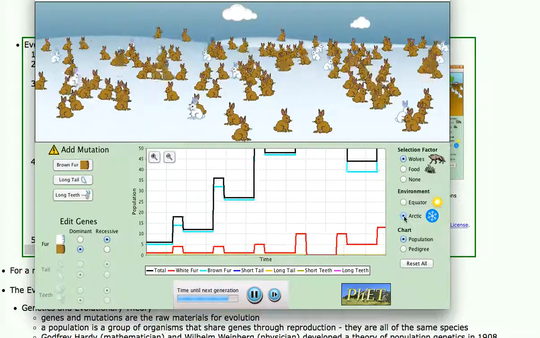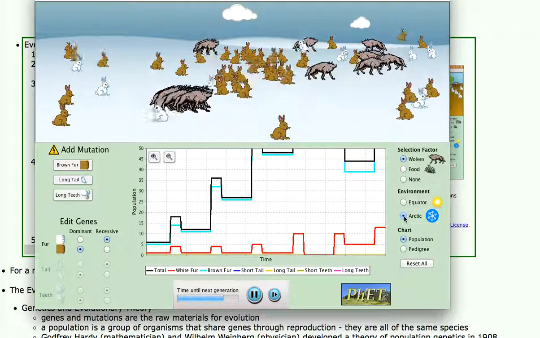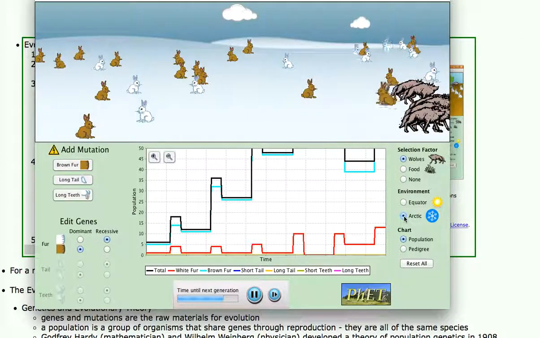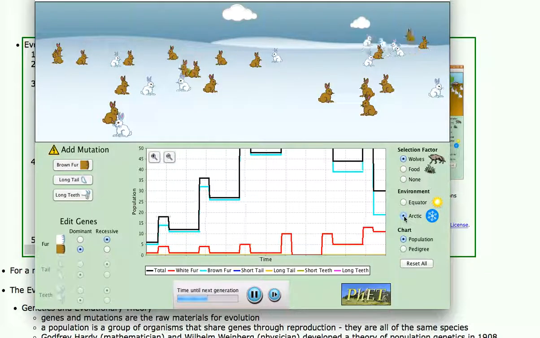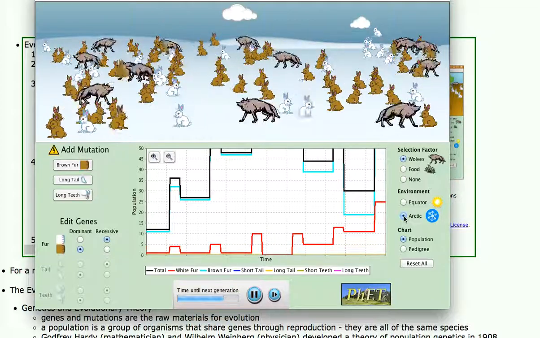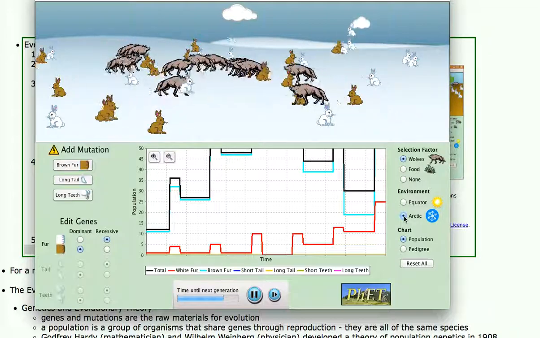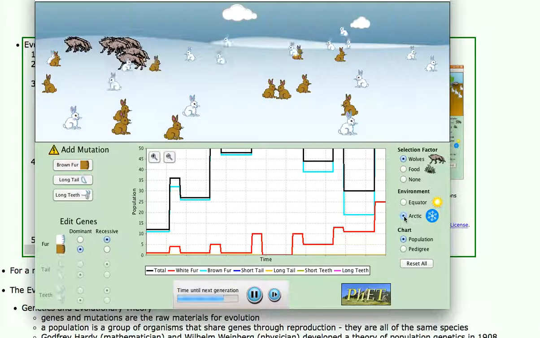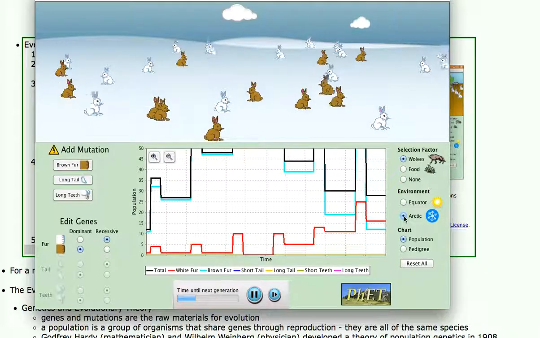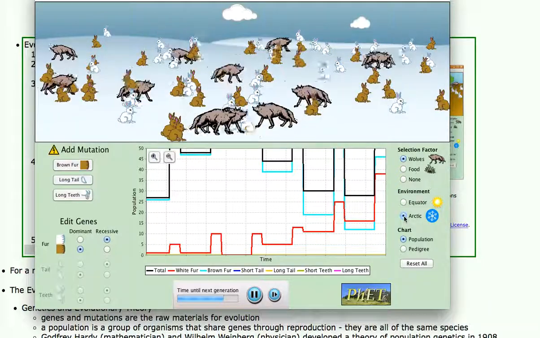This is how evolution works. It's differential survival and reproduction. So now the wolves are wiping out the brown varieties, leaving the white varieties, and after a few rounds of predator-prey interaction and reproduction, we're going to end up with more white rabbits than brown rabbits. Here come the wolves again, and they're wiping out the brown rabbits now. And now we end up with about the same number of brown and white rabbits at this point. Another couple of rounds of predator-prey interaction and reproduction, and we're going to end up with more white rabbits than brown rabbits.